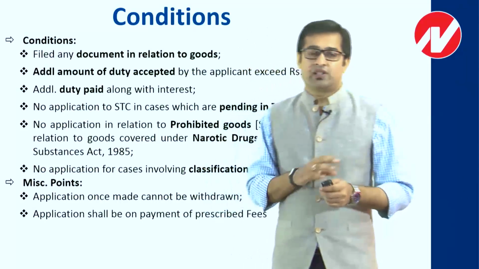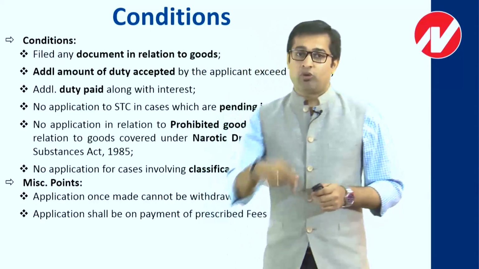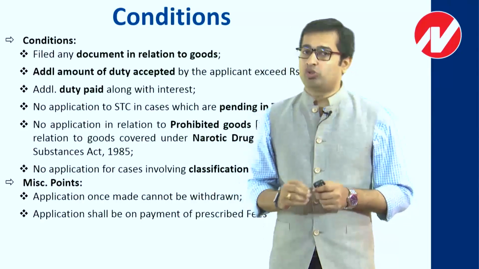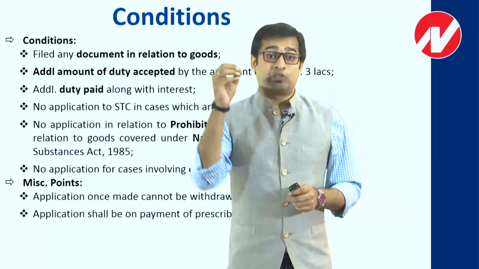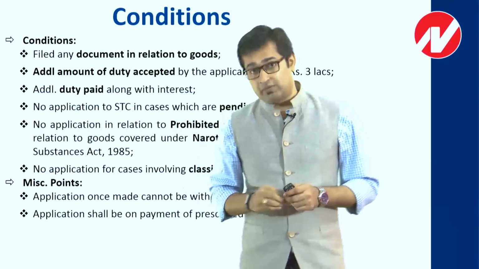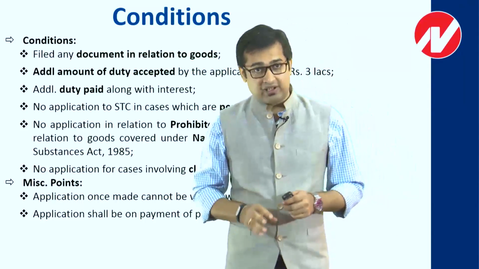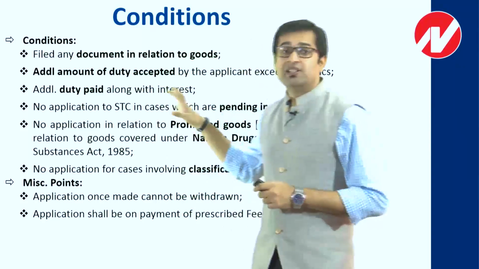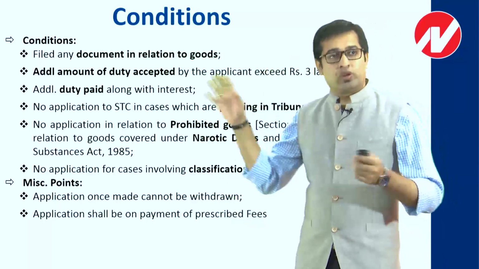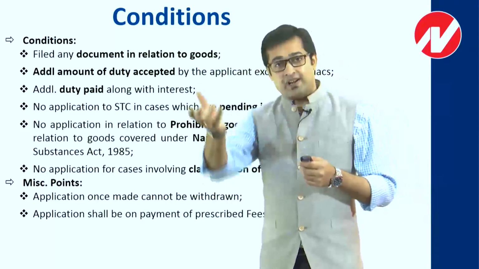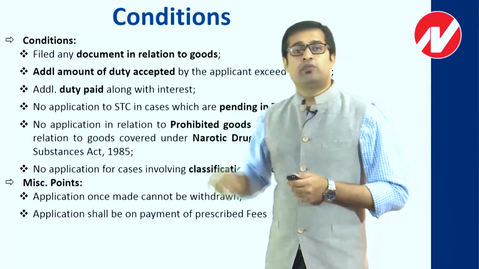So technically we have discussed that you have to apply to the settlement commission when your case is with the adjudicating authority. What do we understand as a case pending with the adjudicating authority? We have already discussed. Over and above that, we have talked about the disclosures that we are supposed to give when we apply to the settlement commission. When we disclose certain facts and figures, accordingly the settlement commission will consider it. More important, these are the conditions that we always need to keep in mind. You cannot apply for a clandestine or secret transaction. Ultimately, documents have to be submitted, then only you can apply to the settlement commission.